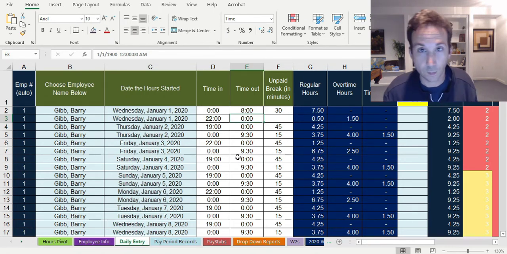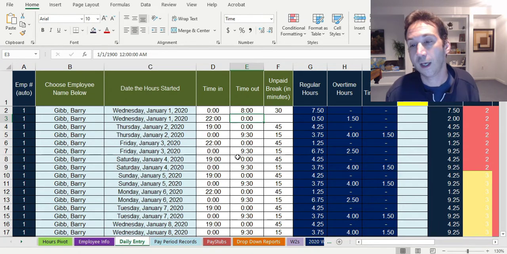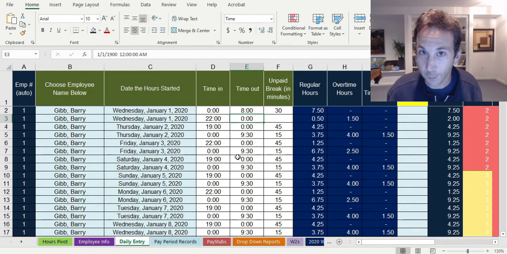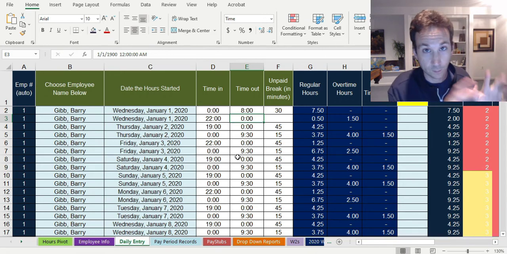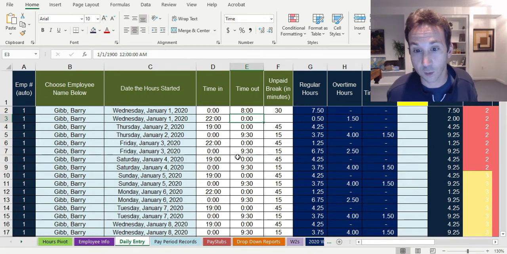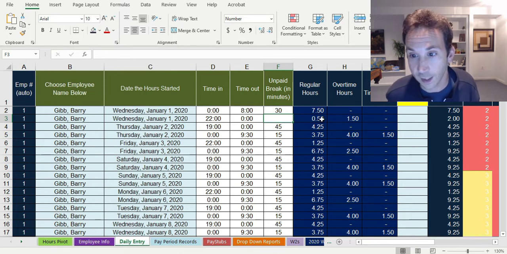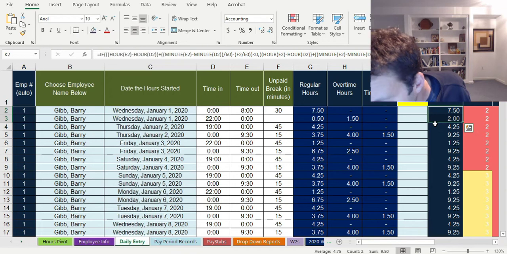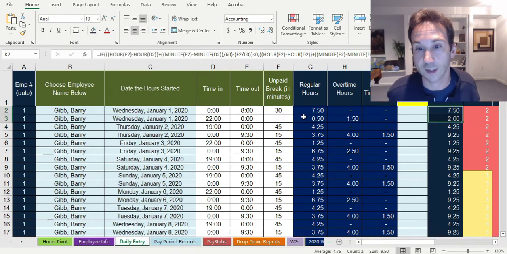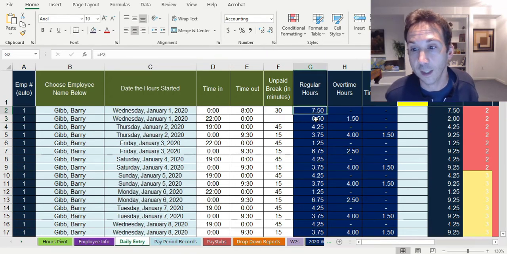So here's the way many of the rules work in California. You have to calculate what the overtime would be based on tracking it daily, meaning did the person work more than 8 hours in a day? Well, in this instance, they do work more than 8 hours. They work 9.5 hours on this day. They work 7.5 in the morning, and then they work another 2 at night. And that comes out to 9.5.